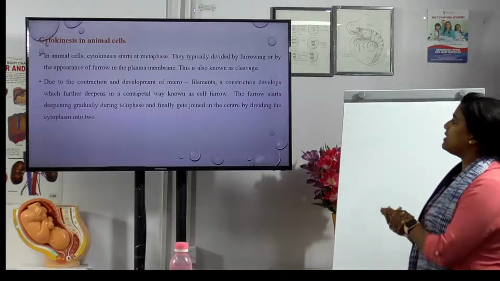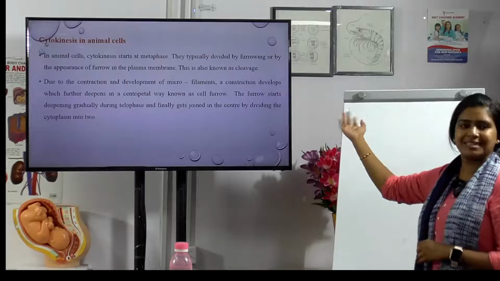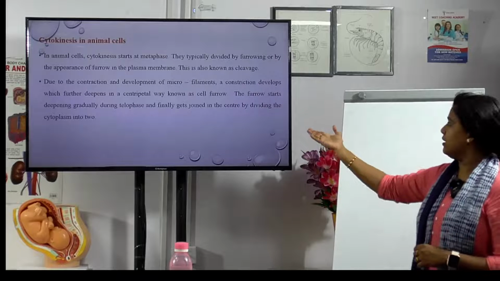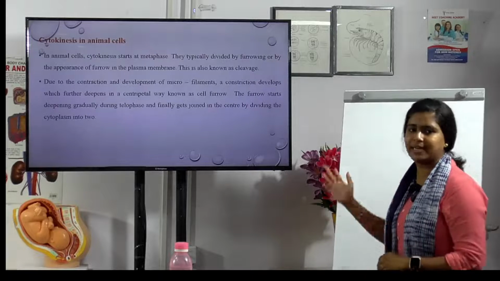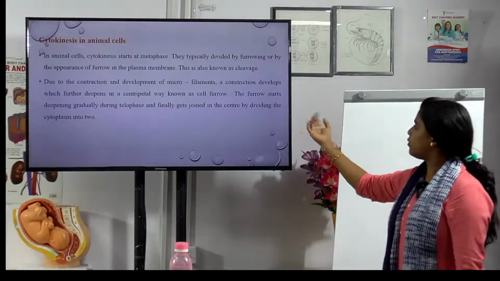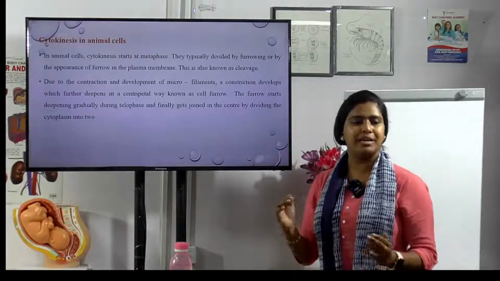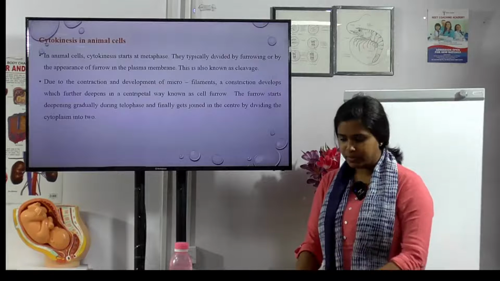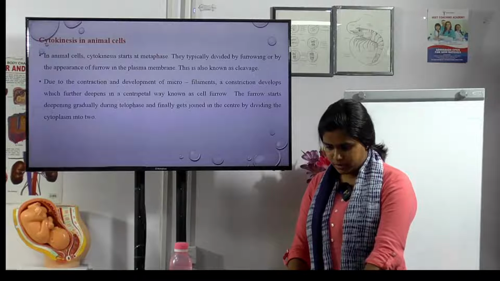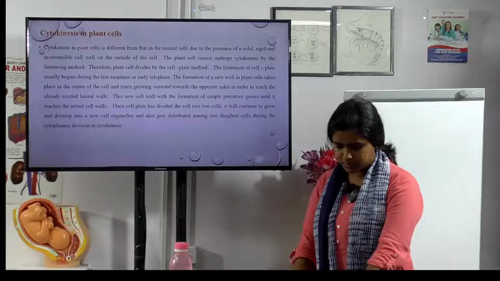Okay, and due to the contraction and development of microfilaments, a constriction develops which is known as a cell furrow, and the furrow starts deepening gradually during telophase and finally gets joined in the center by dividing the cytoplasm into two. Okay, deepening gradually during telophase, it goes inside and then we can clearly show it as two, that is known as cleavage and cell furrow. This is in animal cells. Now we'll see what happens in plant cells.